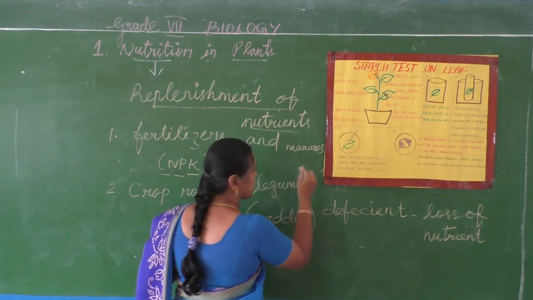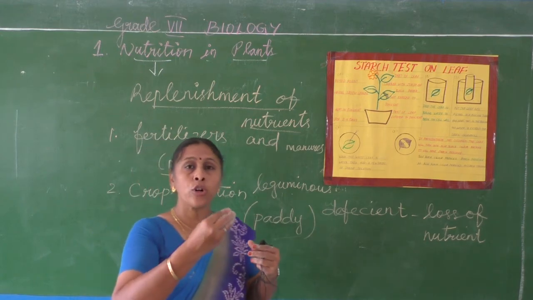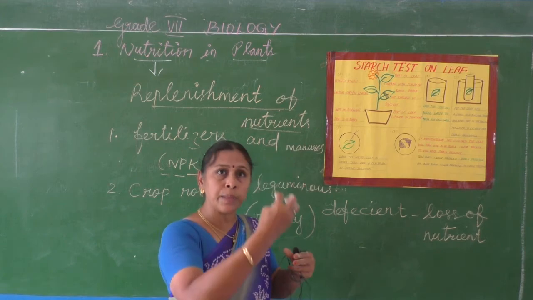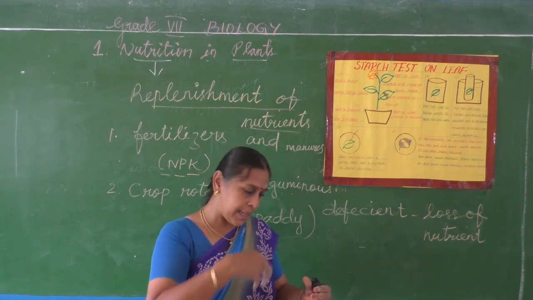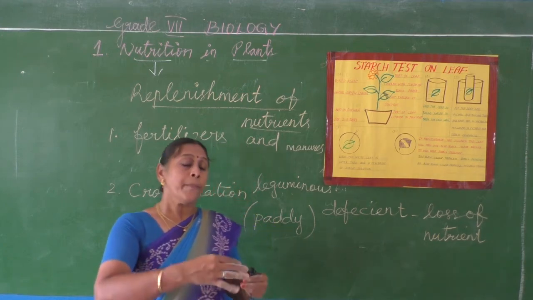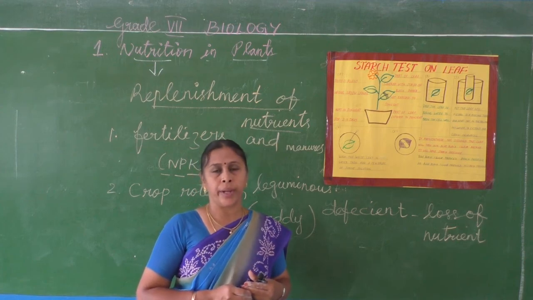We just discussed leguminous plants. In them, the root nodules will be there, and the rhizobium bacteria living there will absorb the nitrogen from air and fix that nitrogen in soluble form in the soil. So the soil can regain the nitrogen nutrient.